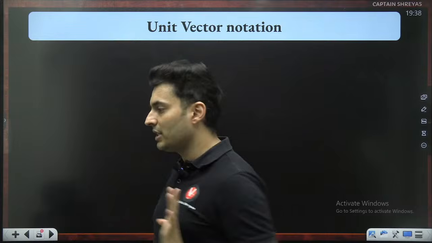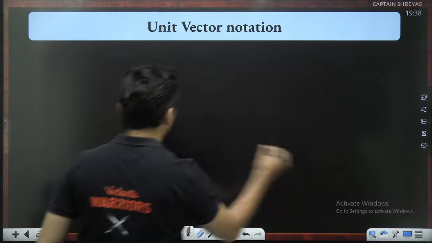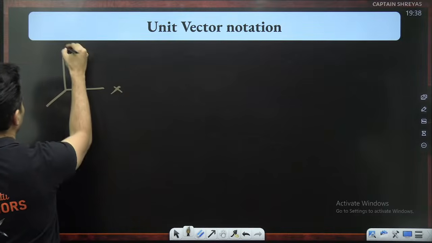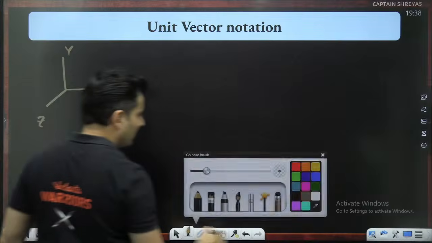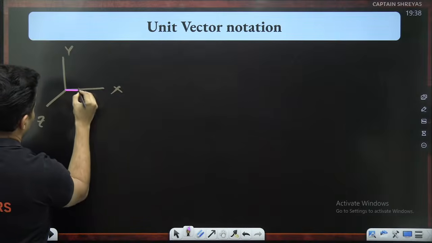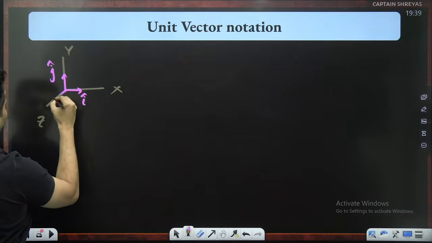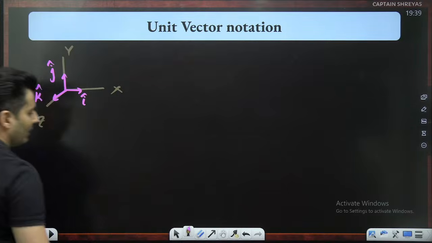That was one thing which I told you. So let's write it down over here. X-axis, y-axis, and z-axis. We have special vectors: i cap, j cap, and then you have k cap. That was the one thing.